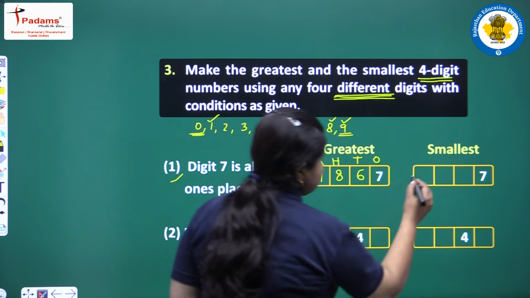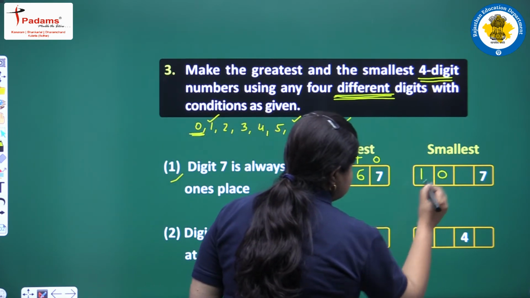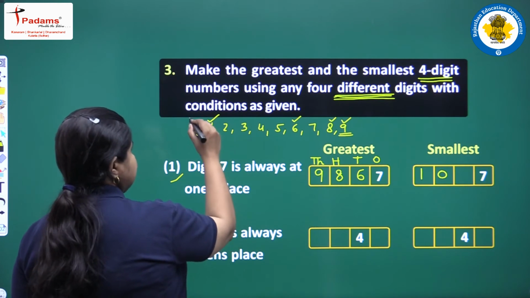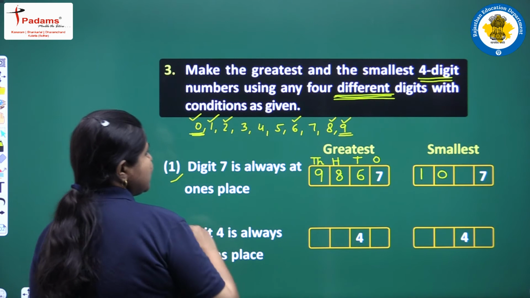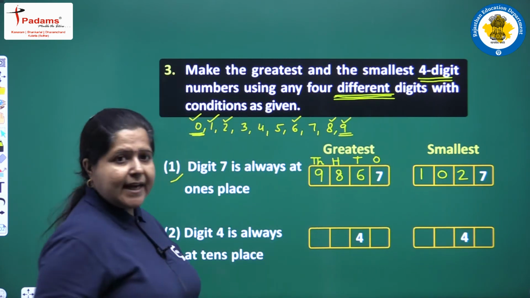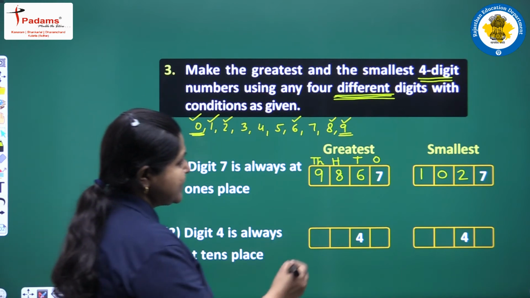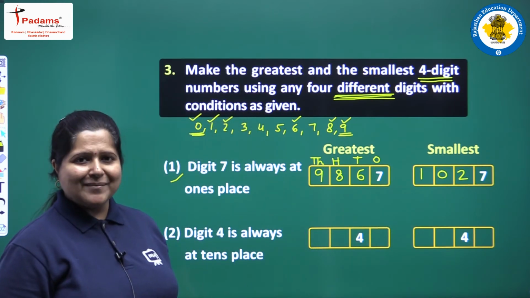So we started with 1, then we can write 0. So we have used 1, we have used 0, then the next smaller digit, which is 2. So we write here 2. Now all the 4 digits are different and we get it as 1027 as the smallest number.